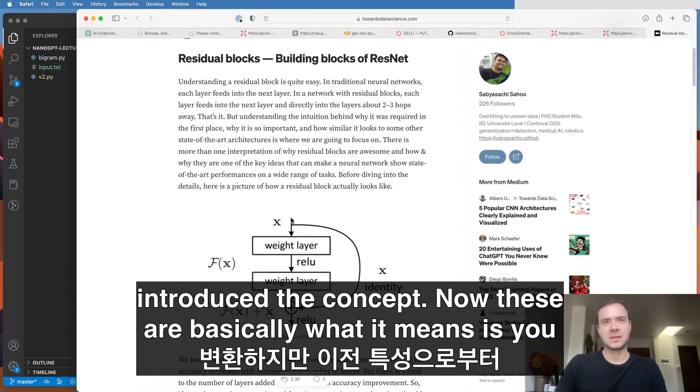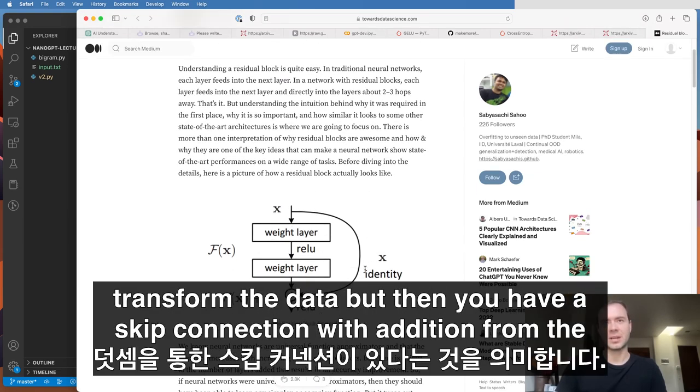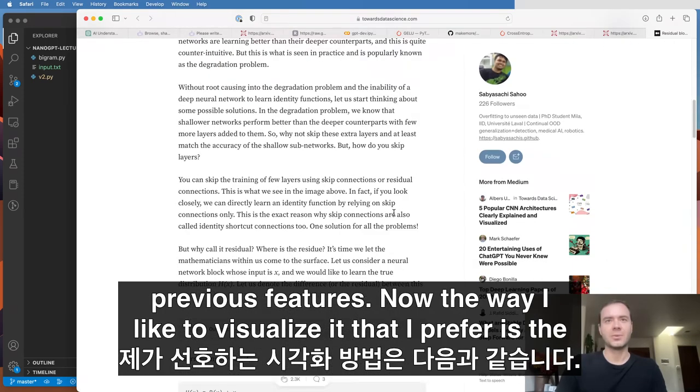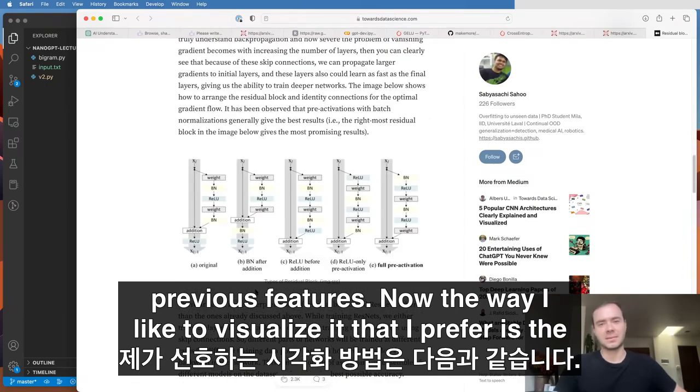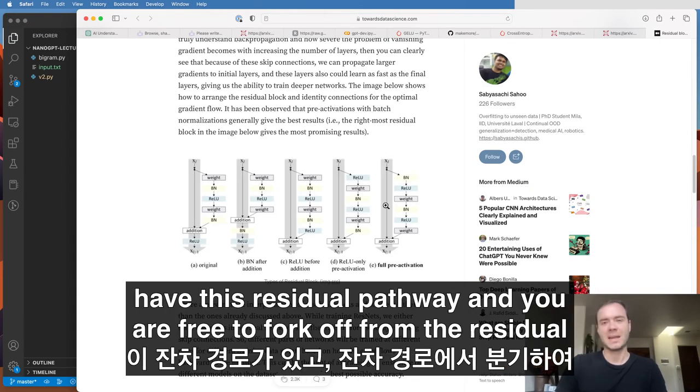Now, what it means is you transform the data, but then you have a skip connection with addition from the previous features. The way I like to visualize it, that I prefer, is the following. Here the computation happens from the top to bottom, and basically you have this residual pathway.